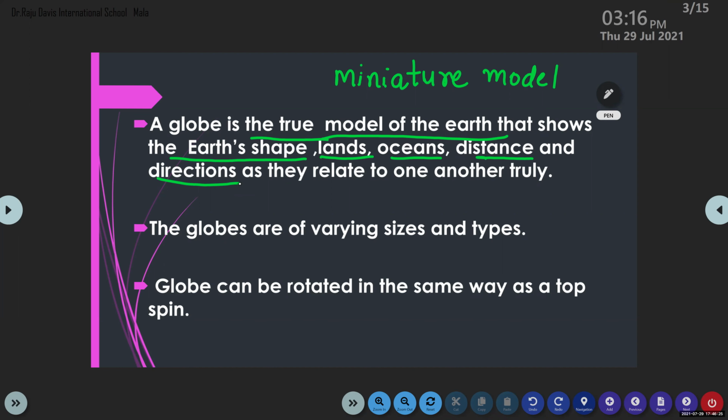Oh, yes, sure. The globes are of varying sizes and types.